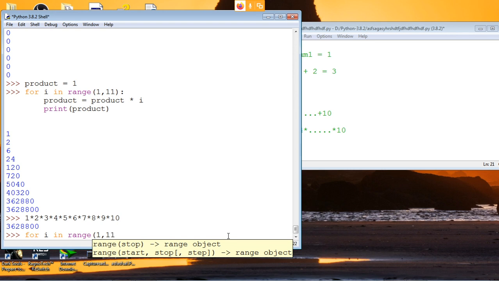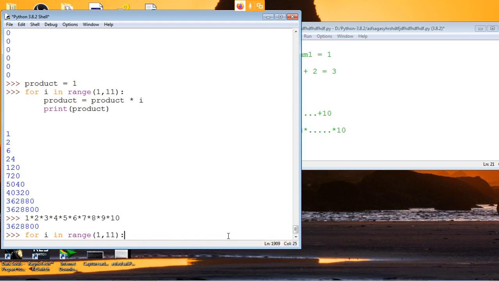See, the thing is there is a big difference. When we say for I in range, we know the elements: 1, 2, 3, 4, 5, 6, 7, 8, 9, 10. I'm not able to think of an example properly now, but I will think of one and tell you. But the thing is, in a for loop, you know the elements inside your list. You know that it's going to be from 1 to 10.